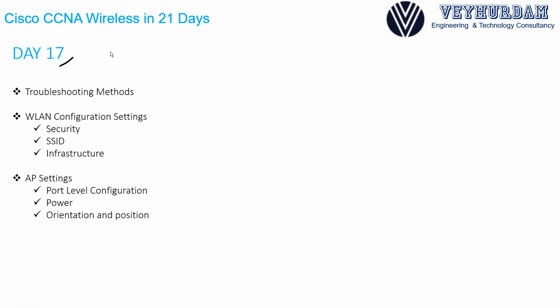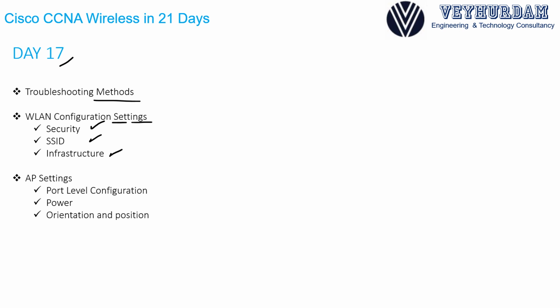On day 17, we will troubleshoot what we learned so far. First, before troubleshooting, we will understand what the different troubleshooting methods are. And we will go over different WLAN and configuration settings that can cause problems for us and that we need to check, such as security settings, SSID, and some infrastructure settings that can cause problems for a WLAN.